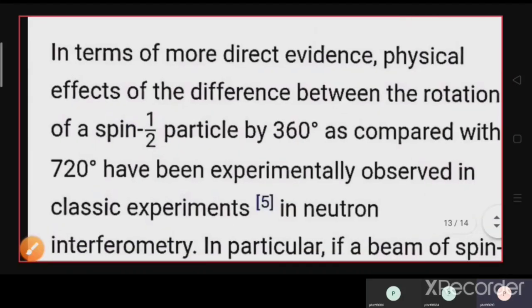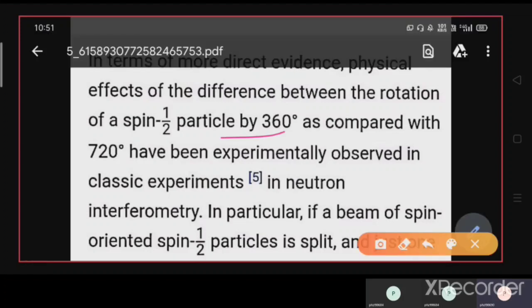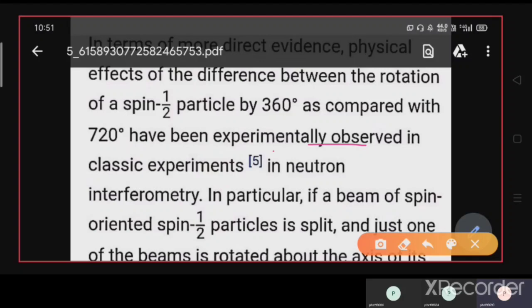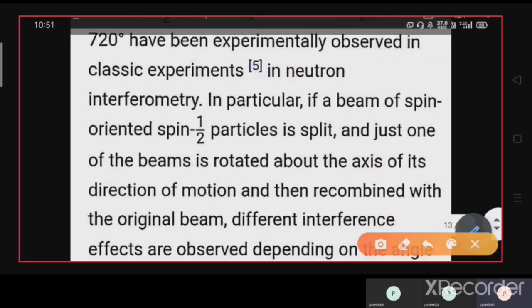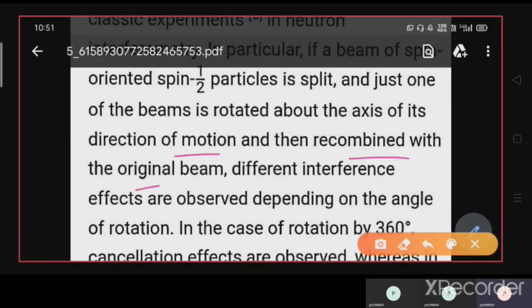Okay. Now how do you understand that the spin state will be reversed for a 360-degree rotation, and will get back to its initial state with a rotation of 720 degrees? There are so many experimental evidences, and these are all experimentally observed facts. In experiments like neutron interferometry, a beam of spin-oriented particles is split and just one of the beams is rotated about the axis of its direction of motion and then recombined with the original beam.